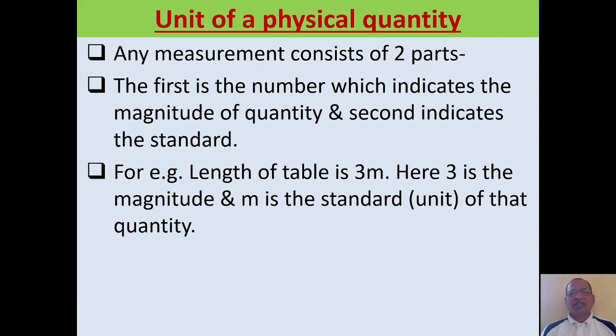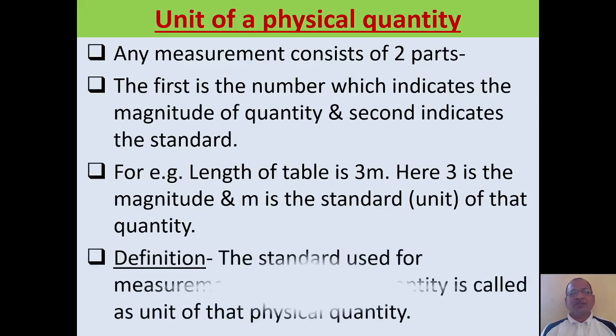The first part, 3, is simply a number, we call it magnitude. The second part, meter, is a standard, and it is called the unit of that quantity. So we define unit as a standard used for measurement of a physical quantity. Remember, standard is equal to unit.